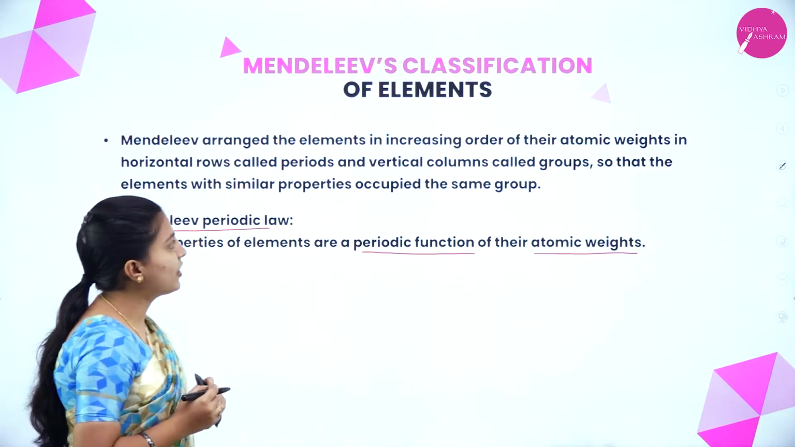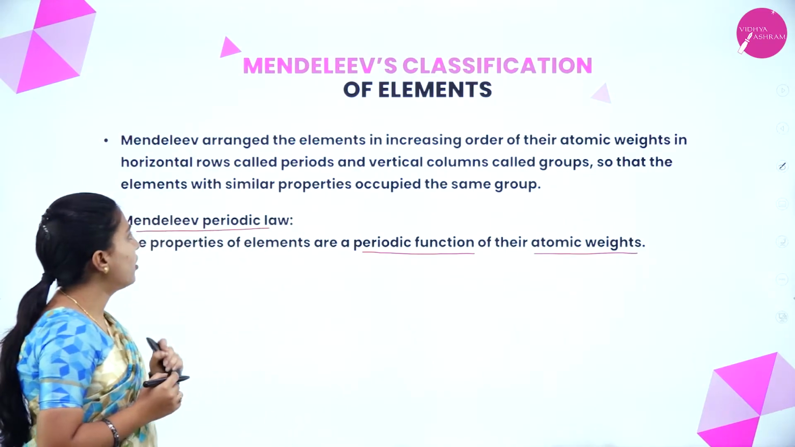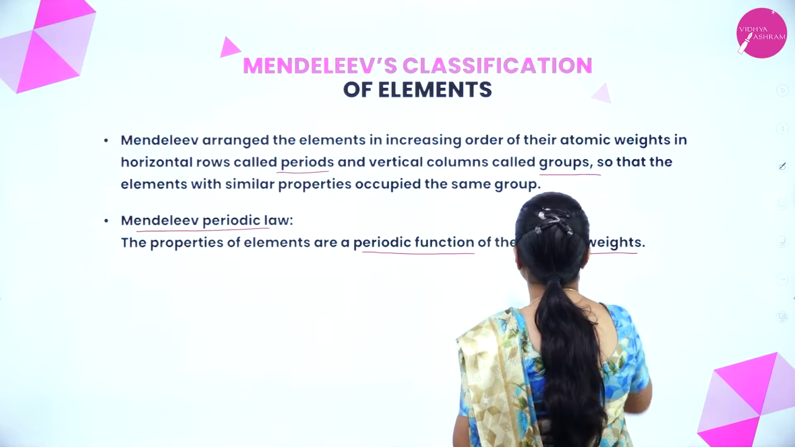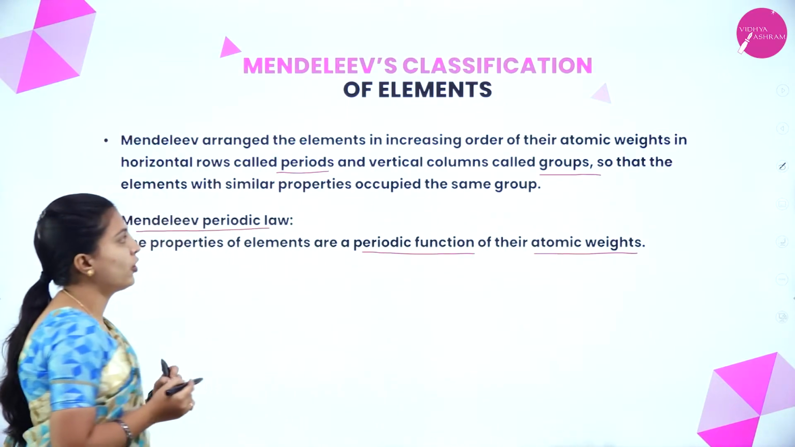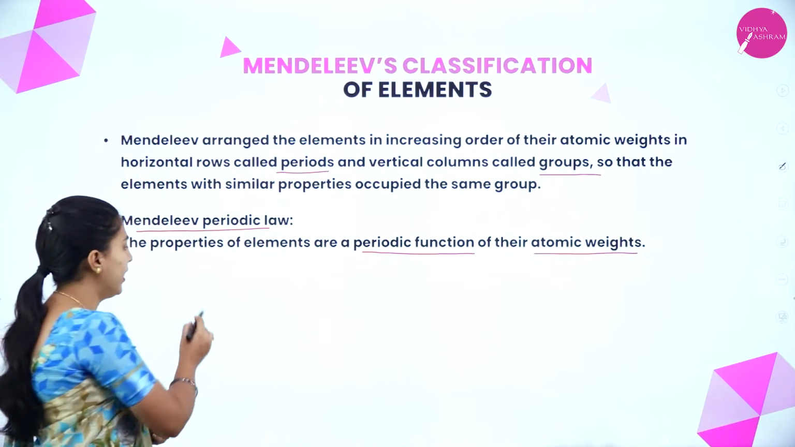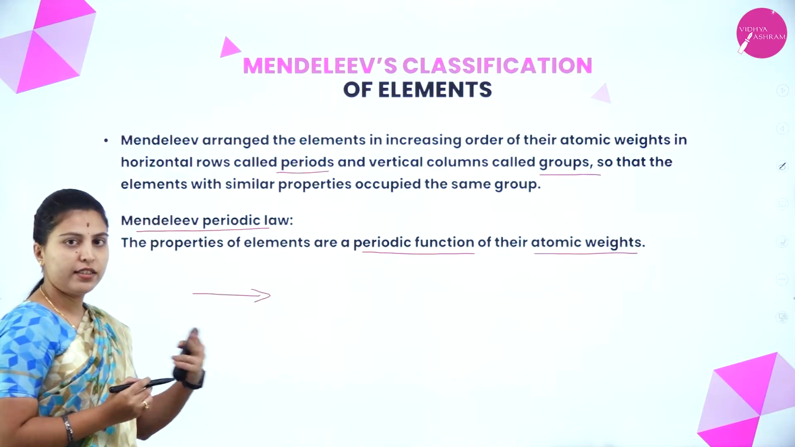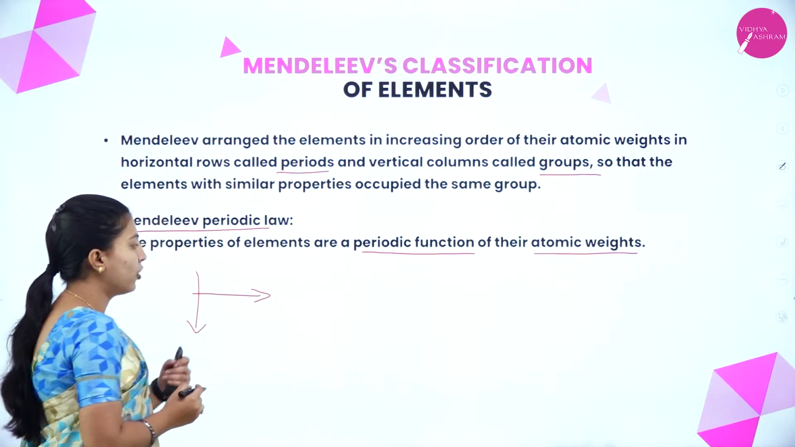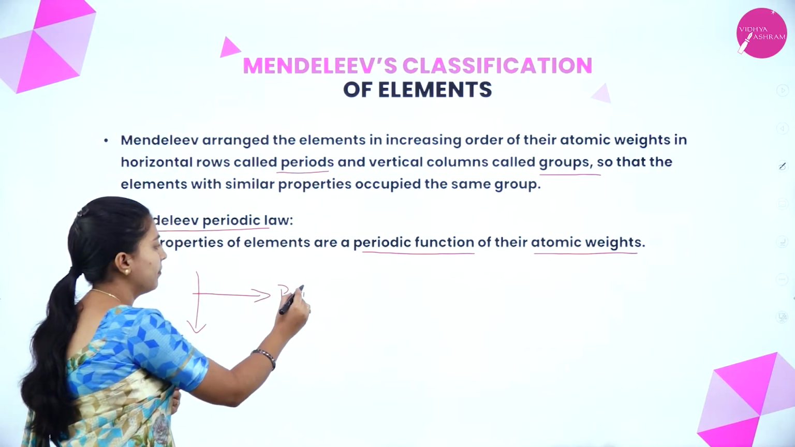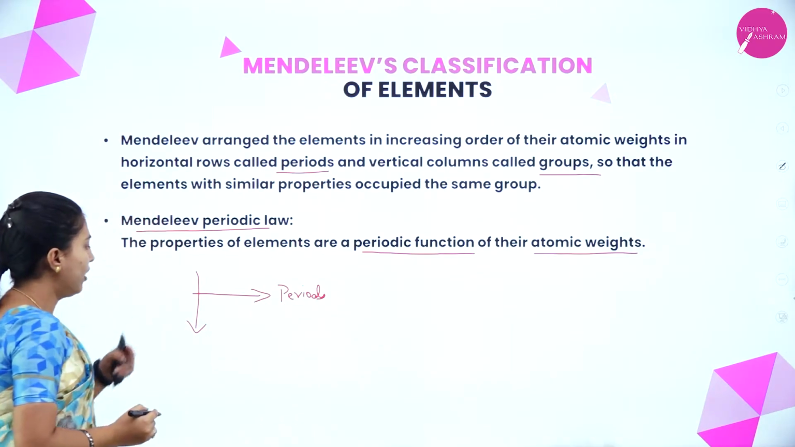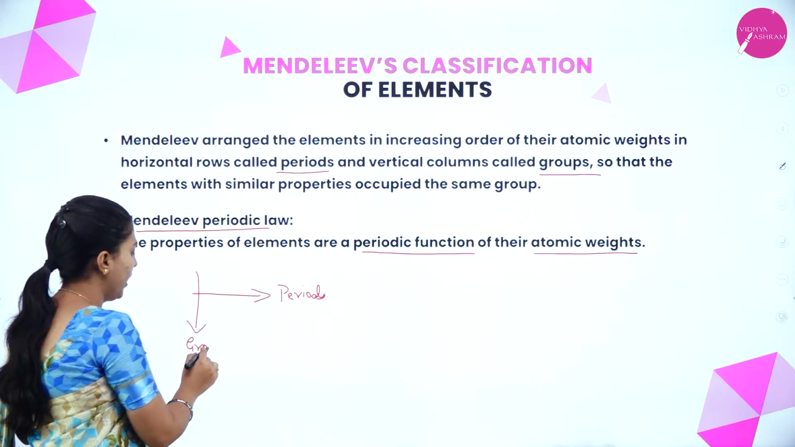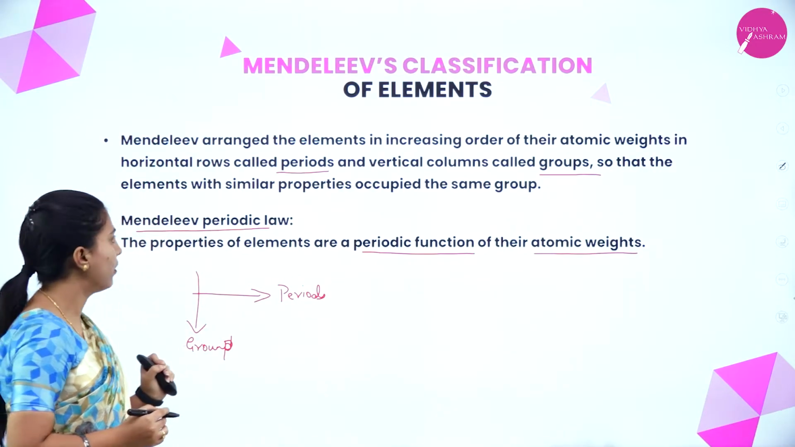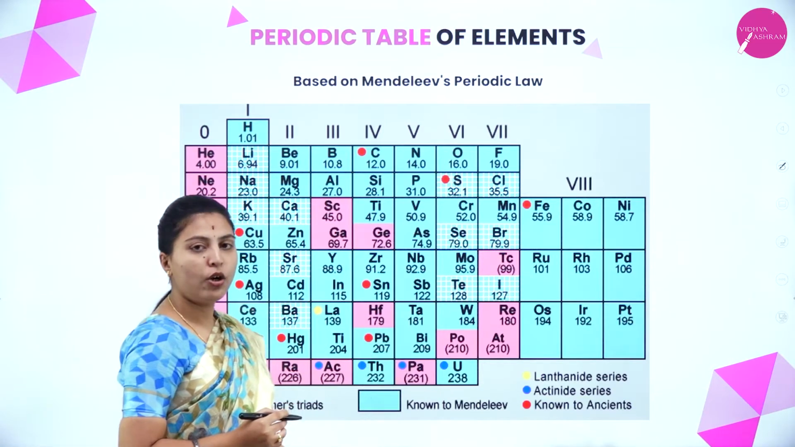Mendeleev arranged the elements in increasing order of their atomic weights in horizontal rows called periods and vertical columns called groups, so that the elements with similar properties occupied the same group. Okay, like this periods he showed. If it is like this, it will be groups; horizontal rows are called periods, vertical columns are called groups. The similar properties of elements will be in the same group. Okay. This is the periodic table of Mendeleev.